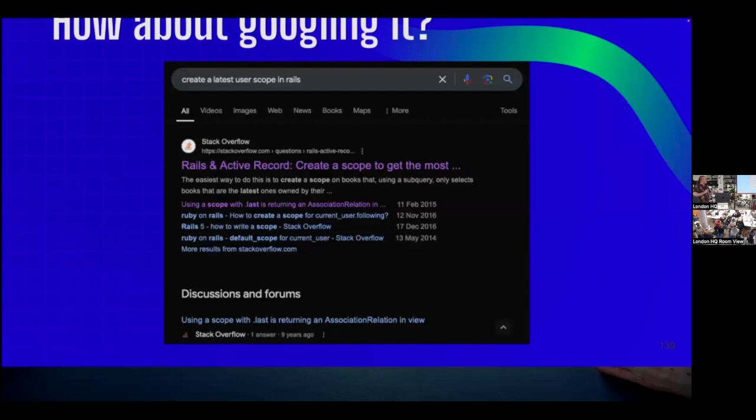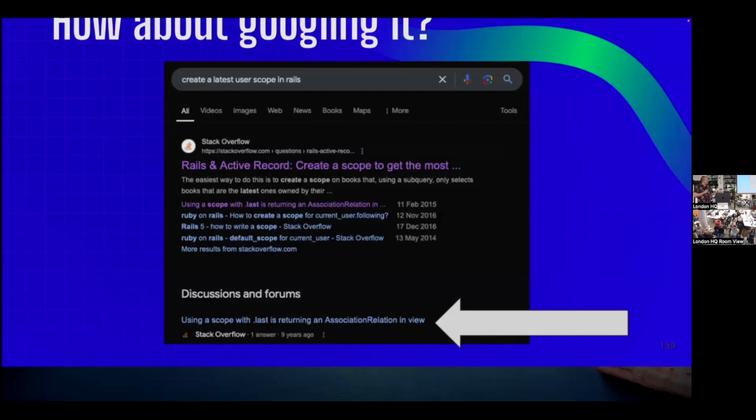So I tried Googling it, which is the traditional way to solve these problems as a software engineer. Create a latest user scope in Rails. We have this little Stack Overflow that says, I want to create a scope to get the latest books that are owned. This is not actually relevant to us directly.